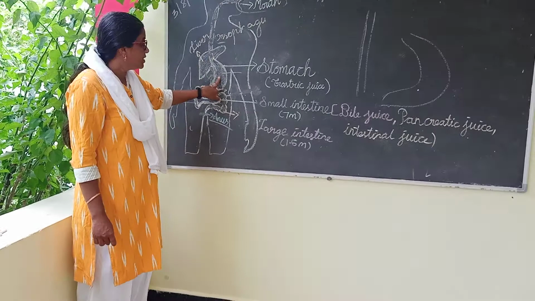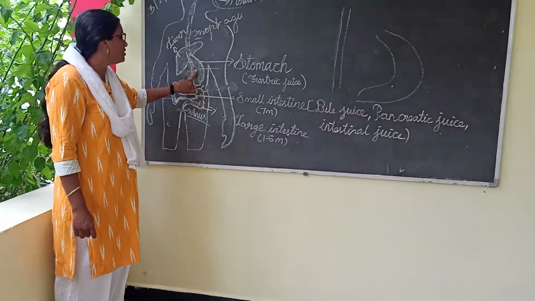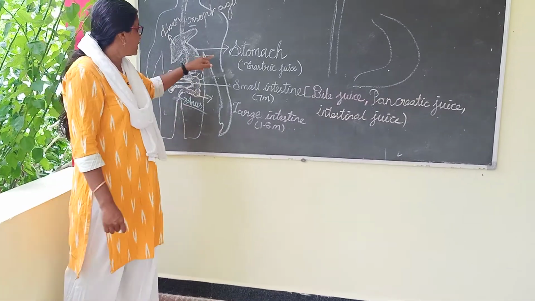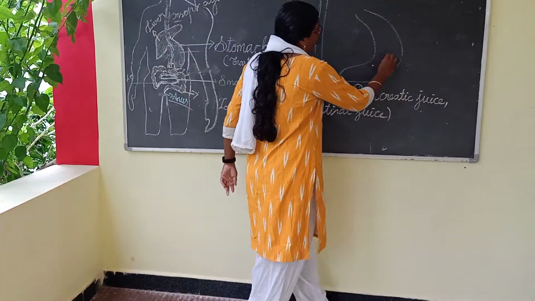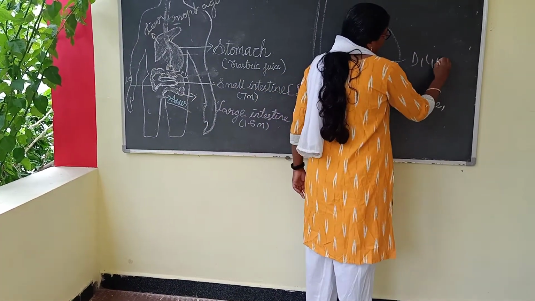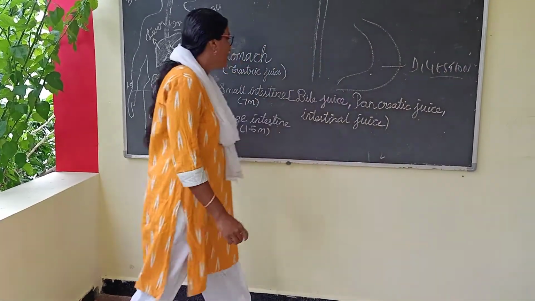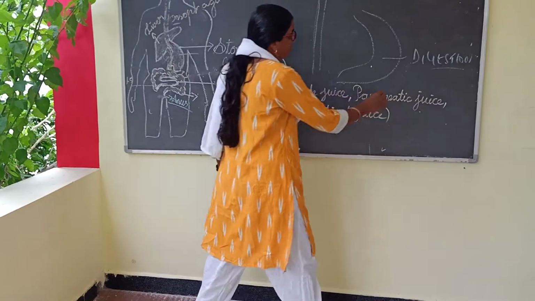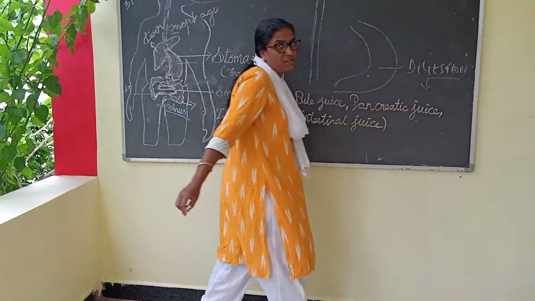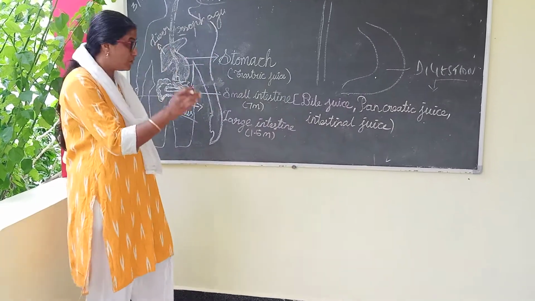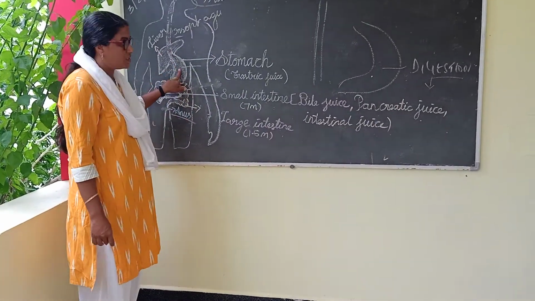In the stomach, there will be digestion. The food we are eating, the digestion takes place in the stomach. What is digestion? We have already discussed it. The process of breaking down complex food materials into small food particles is called digestion, and that takes place in the stomach.